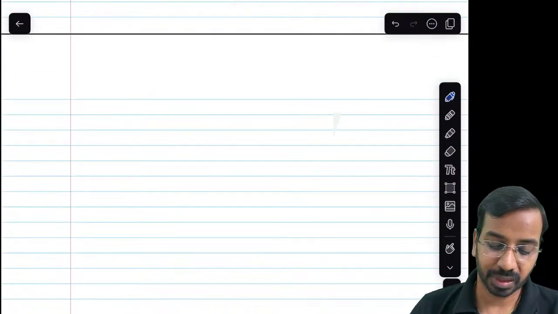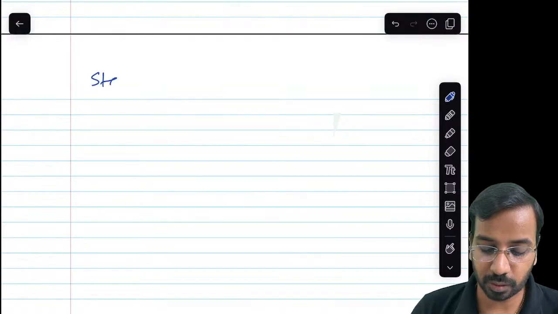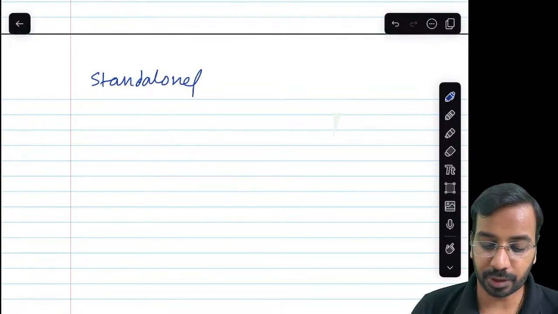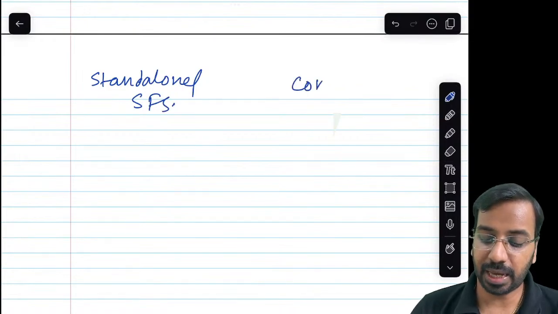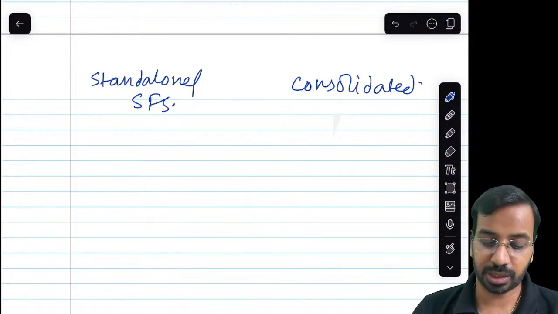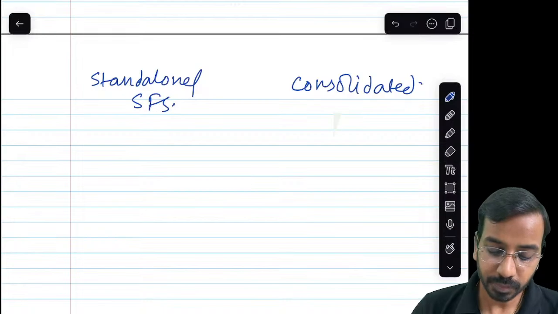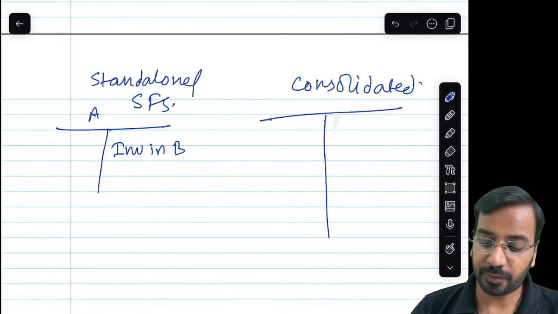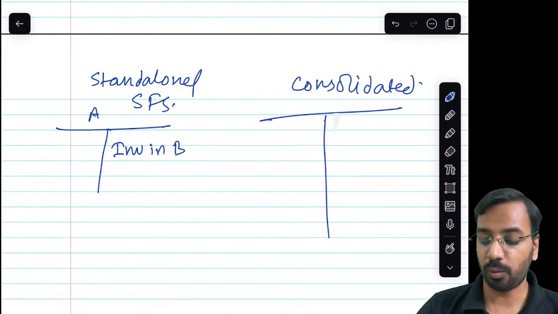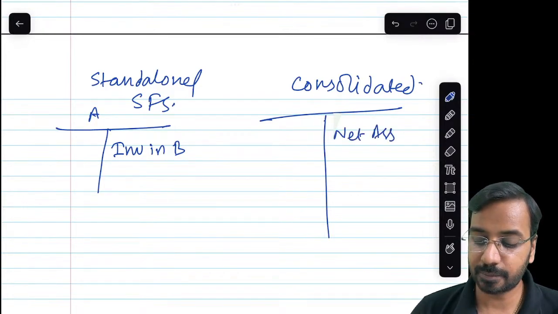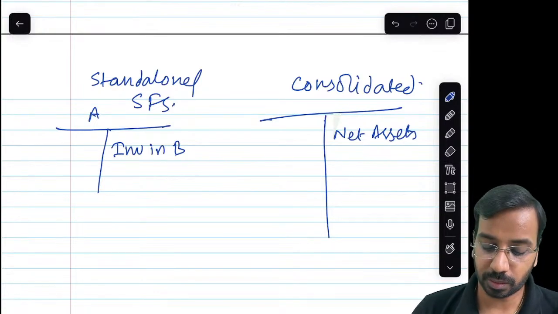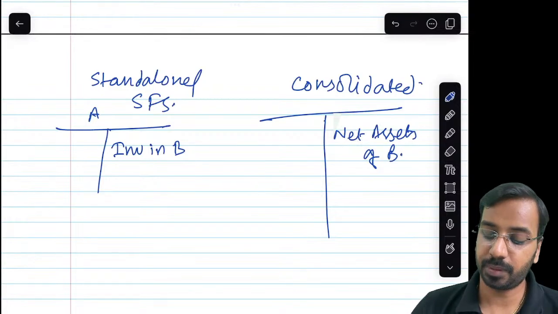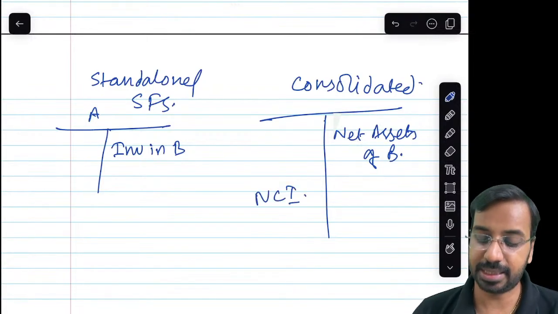Now, what happens is there are two financial statements. One is your standalone financial statement, or we also refer to it as separate financial statement. Then we have the consolidated financial statement. Now, in the standalone financial statement, A would say, I have investment in B. In the consolidated financial statement, because A controls B, what we have is the net assets of B, assets and liabilities, and we have NCI of B.